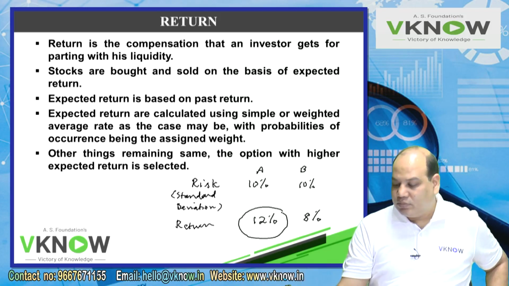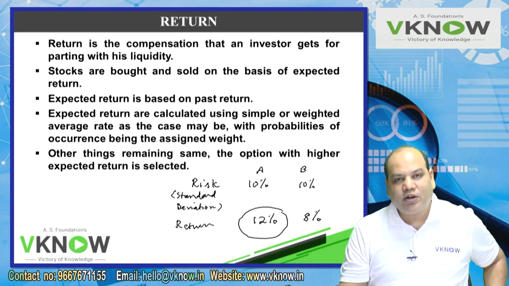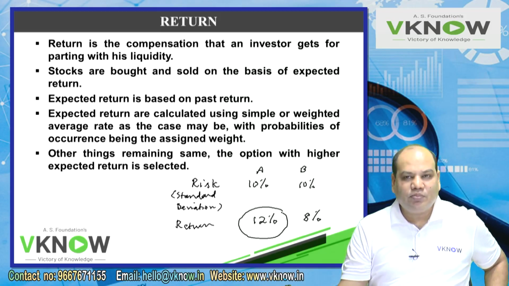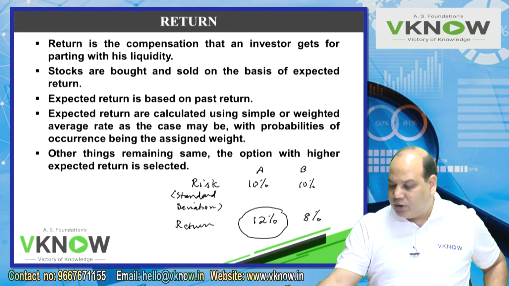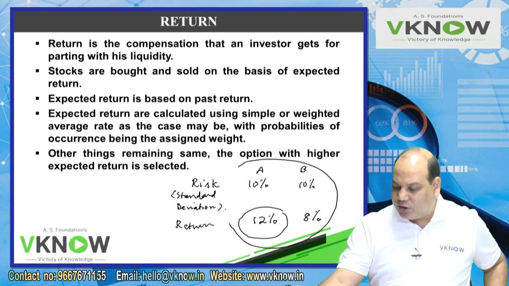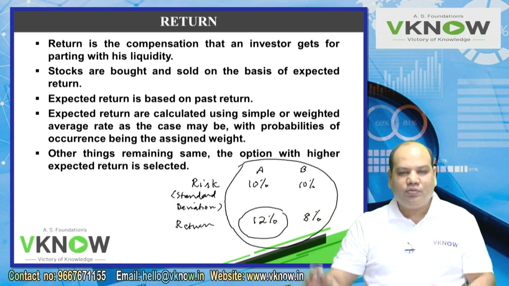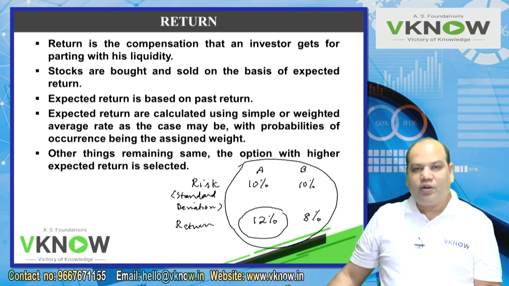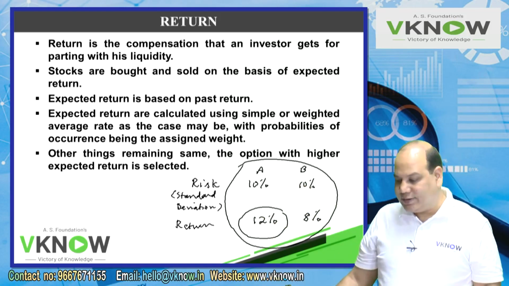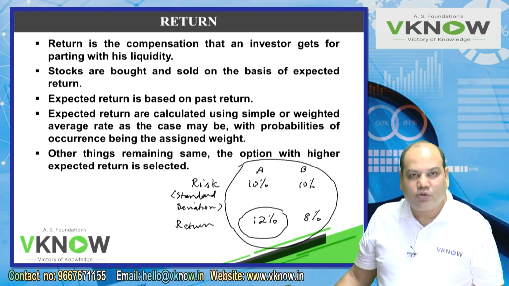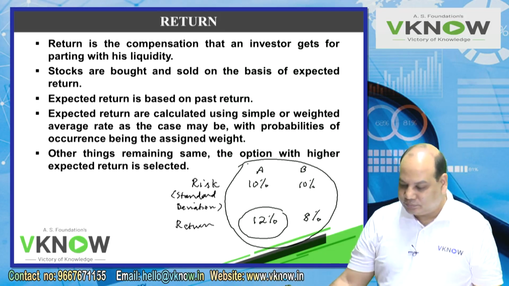He will say, when the risk is same, I will go with that option which gives me higher return. So first golden rule is that in many questions you will be asked this query. An investor wants to invest in this share or that share. What you do? Compare their risk and return. If risk is same, choose the option which has higher return.